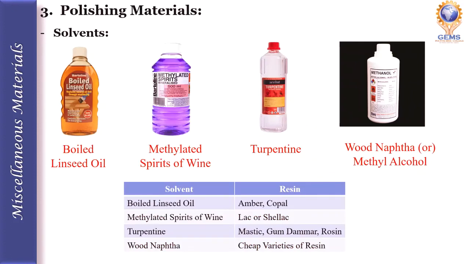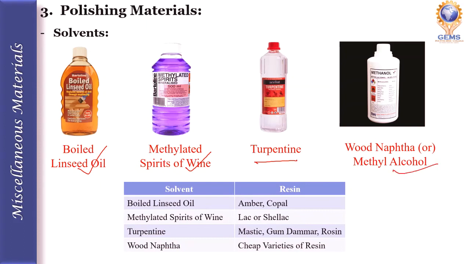Next one is solvent. The solvent is used to make the resin a liquid form, or it will dissolve the resin. We will dissolve the resin in the solvent before we apply it on the surface. So the commonly used solvents are boiled linseed oil, methylated spirit of wine, turpentine, wood naphtha or methyl alcohol.